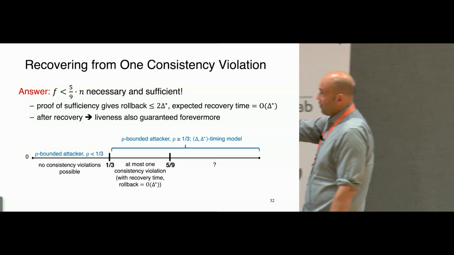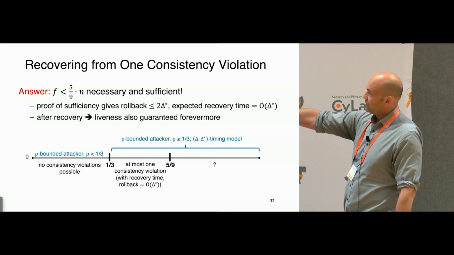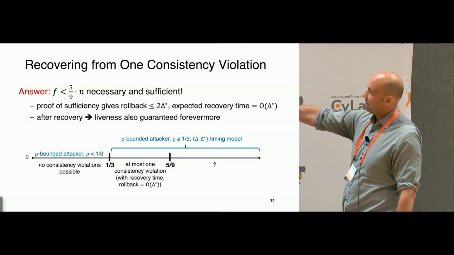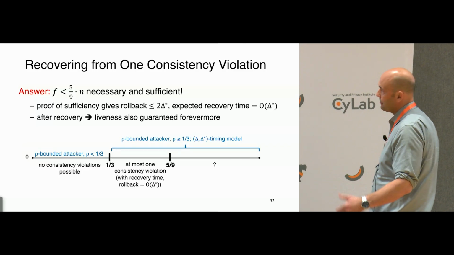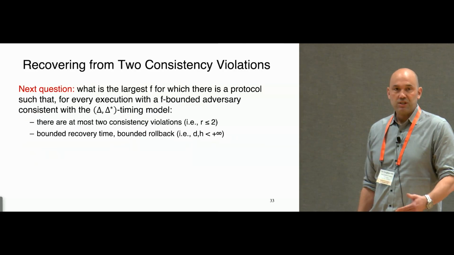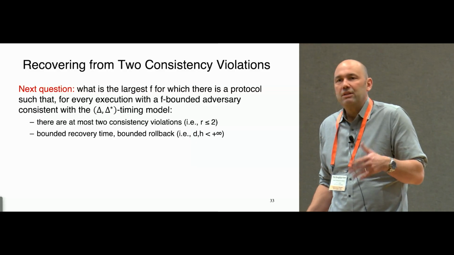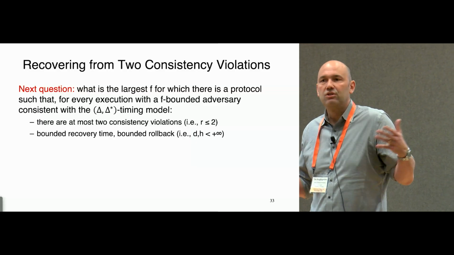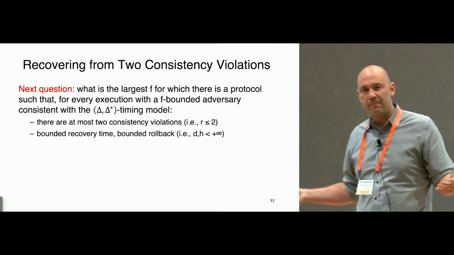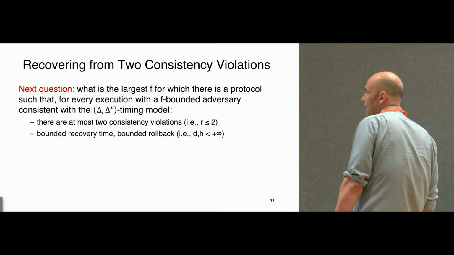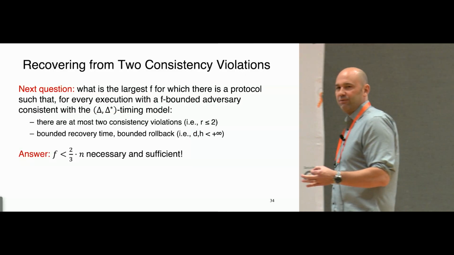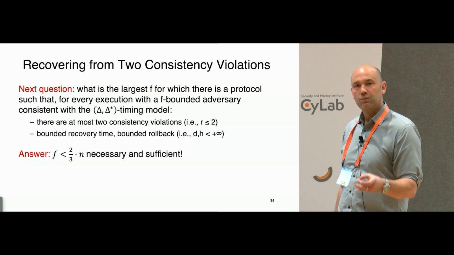So the picture gets a little more interesting here, right? So R equals 0, R equals 1, and here R has to be bigger than 1. That's what we know so far. So let's ask the same question with R equal 2. Suppose I was willing to tolerate 2 disruptions in consistency, again, subject to recovering in bounded time with bounded rollback from each. Now, this threshold of 5/9 jumps to 2/3.